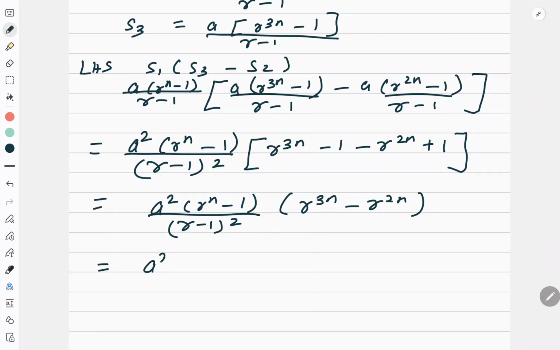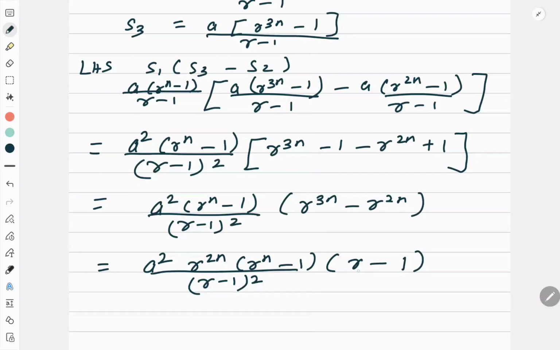So I will have A square r to the power n, or 2n I can take common: r to the power n minus 1, r minus 1 whole square. And here, since r to the power 2n went, so r minus 1, this and this get cancelled. Correct. Now after this there is no hope for any simplification.